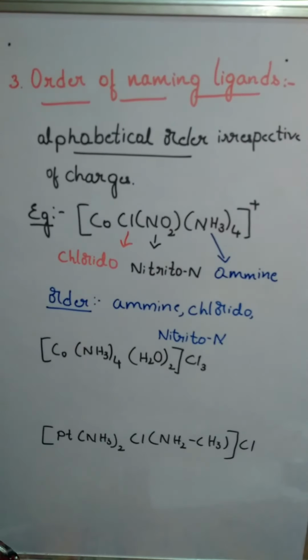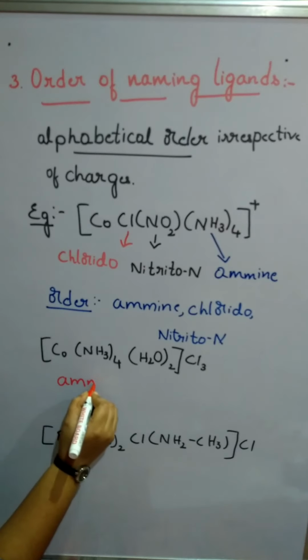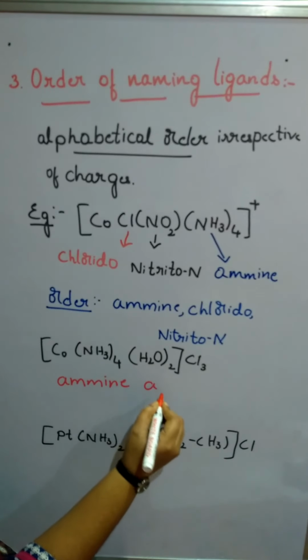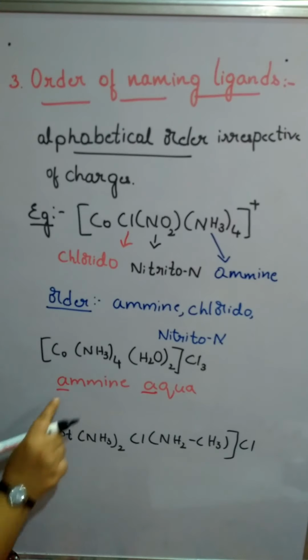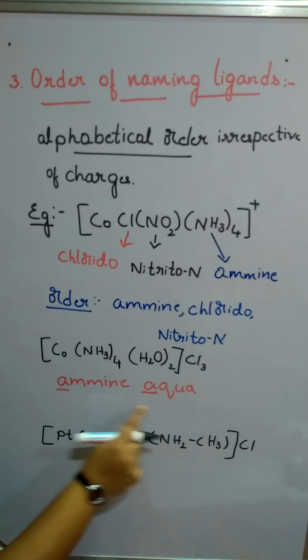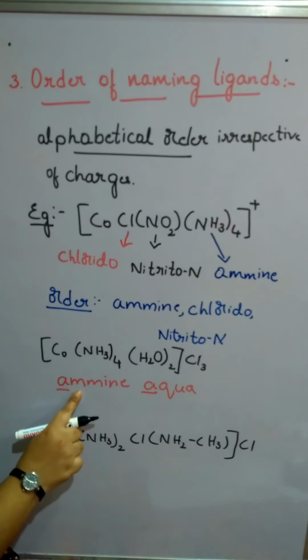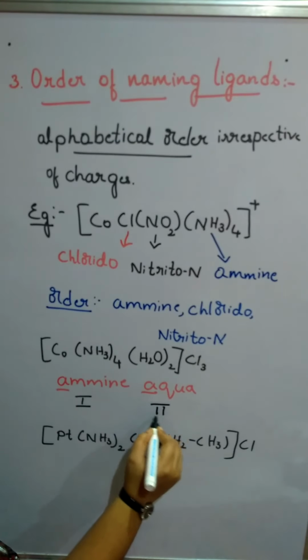Next, cobalt with amine, aqua, that is H2O, and Cl3. In this, the ligands are amine, spelled AMMINE, and aqua. Both start with A. If the names start with the same alphabet, we check the next letter. In the alphabetical order, M comes first, then Q. So amine should be written first, and then aqua.